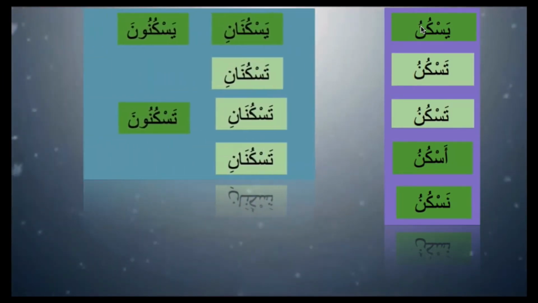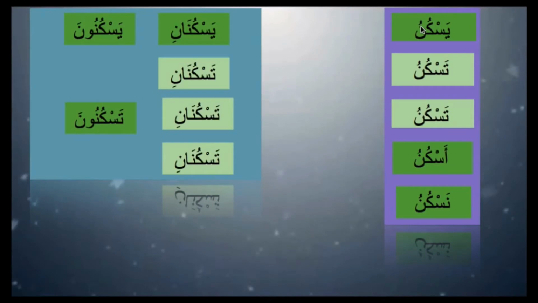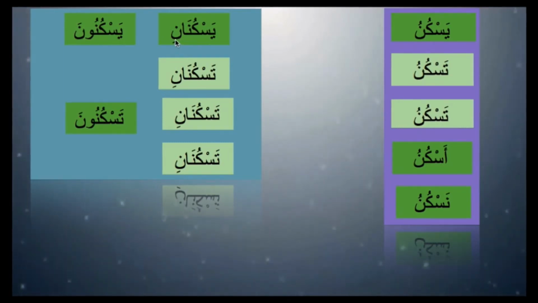We know that the fi'l can be marfu', mansub and majzoom. Here the alamatu marfu' is damma, and then you have another category where the noon comes and the noon goes. That is the afwalul khamsa, where noon represents a sign of marfu'. When it is present, we say fi'lu mudari'um marfu'um bi subuti noon, the presence of noon. And if the noon is not there, we'll say fi'lum mansubun bi hadafi noon, the noon is dropped.